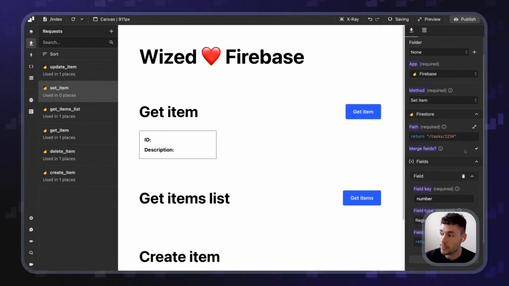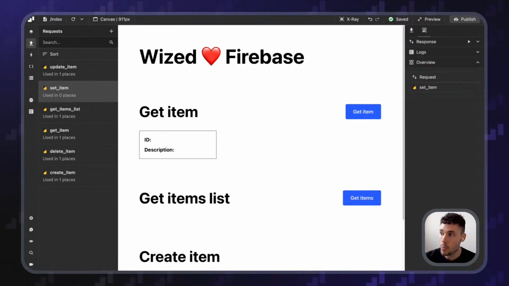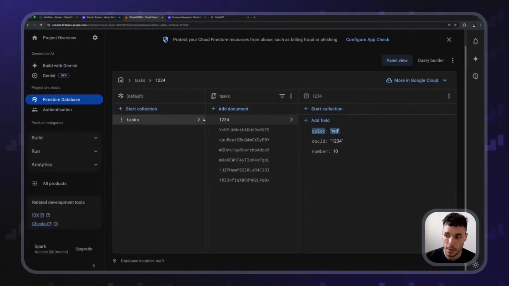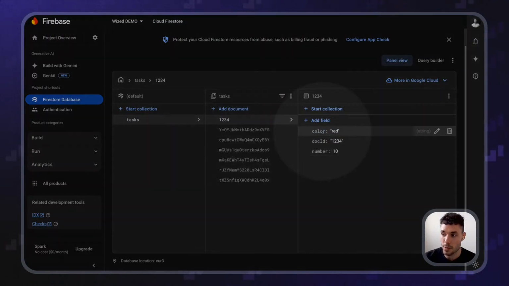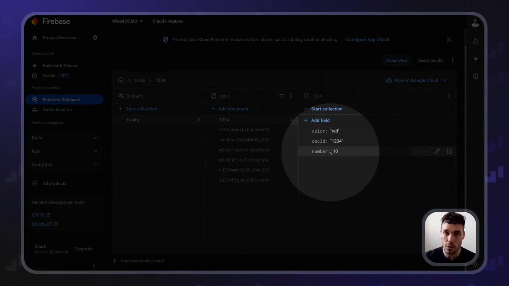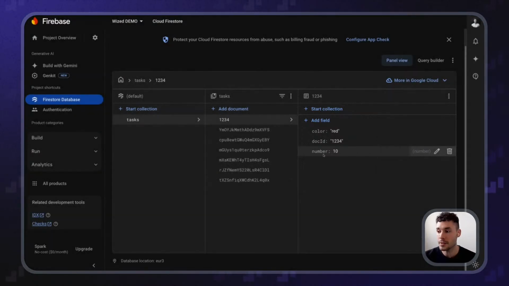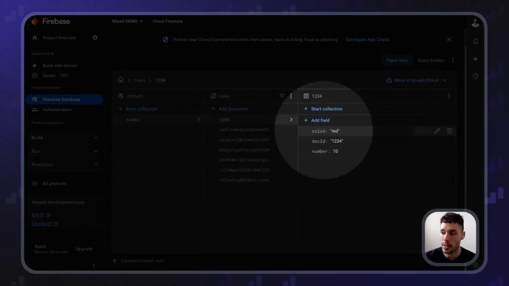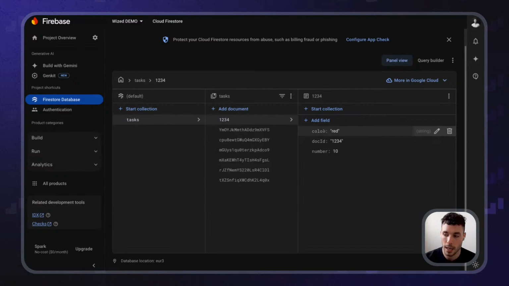So I'm going to merge the fields like this. And the moment that I do this, you can see how the previous data was preserved, the color is still there, but the number was added on top of it. Obviously, if I updated the color as well, it doesn't matter if I'm merging fields, I'm going to be overwriting the value of color. But the other fields will also be preserved, if that makes sense.